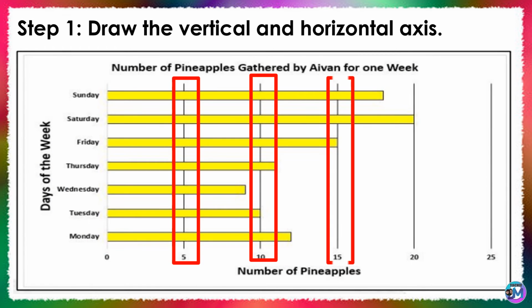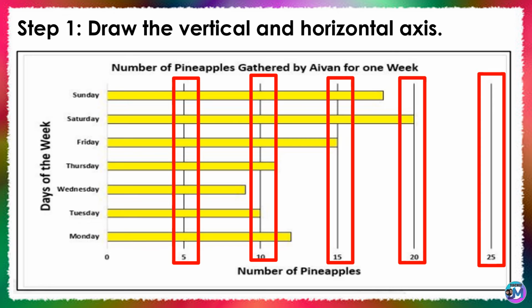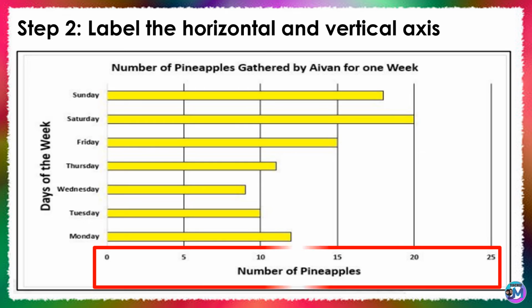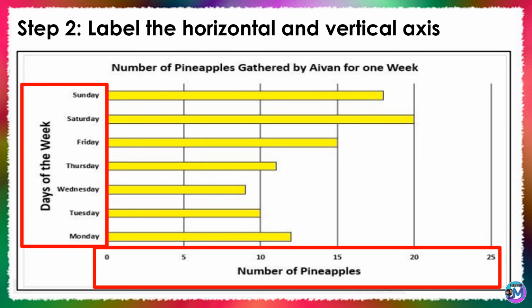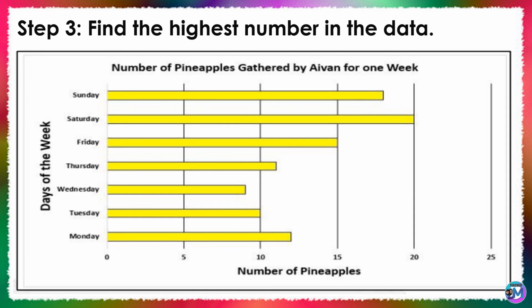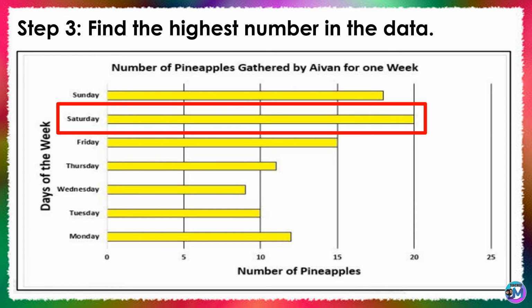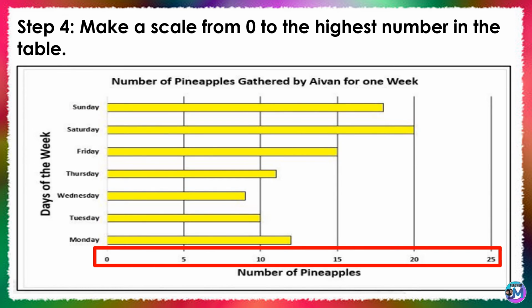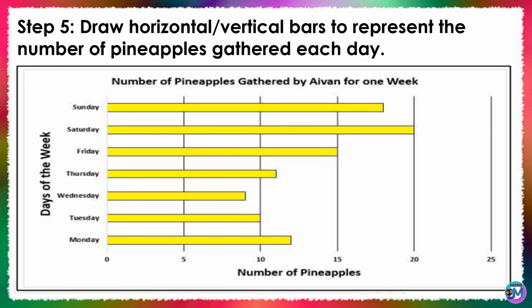Step 1. Draw the vertical and horizontal axis. Step 2. Label the horizontal and vertical axis. Step 3. Find the highest number in the data. Step 4. Make a scale from 0 to the highest number in the table. Step 5.